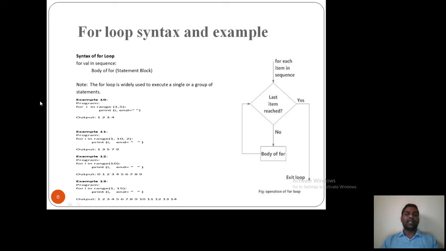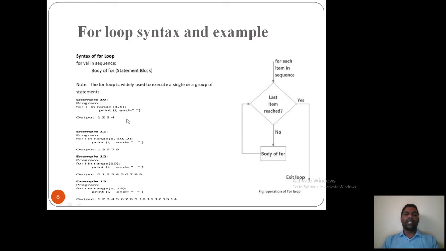Here is another example using the range function. for i in range 1 to 5. That means it will go 1 to 4 only. 5 is exclusive and 1 is inclusive. It will print i and space: 1, 2, 3, 4. This is what happens. Here what I am saying, for i in range 1 to 10, comma 2. That means step value is 2.